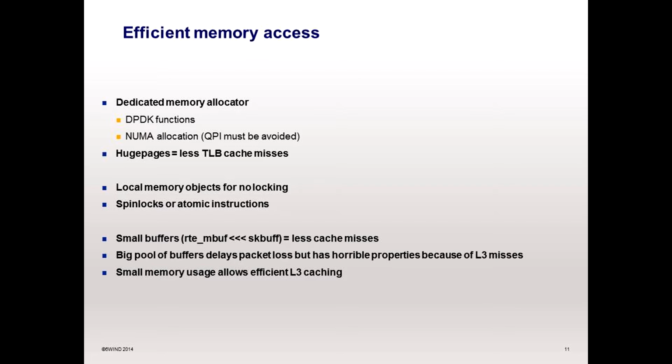Then DPDK really cares about the cache misses. First, there are some dedicated functions with fine-grained control over the memory, and especially a good control with the NUMA socket memory, because as you know, QPI must be avoided because it's not as fast as direct memory access. Then DPDK leverages huge pages. This way you avoid some TLB cache misses, because there are fewer pages to handle.